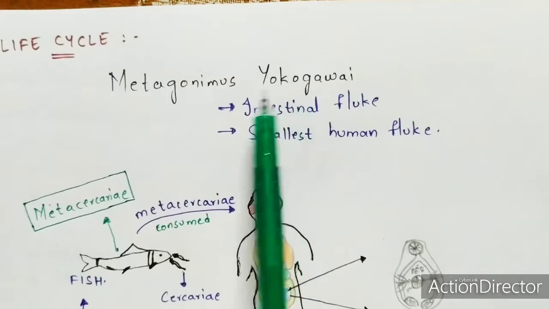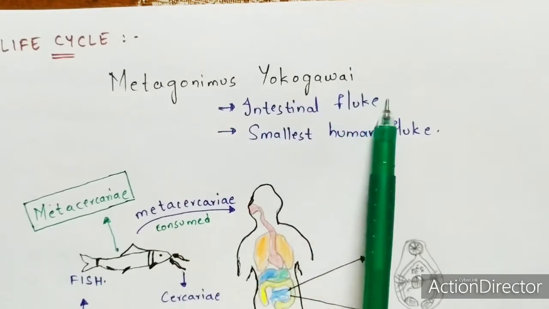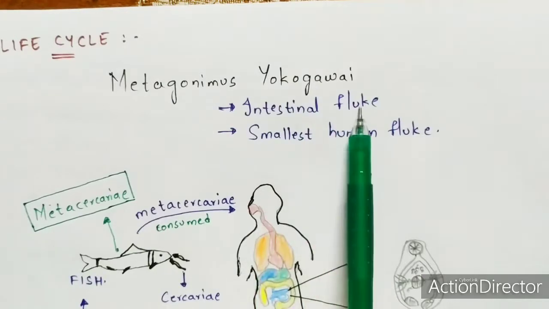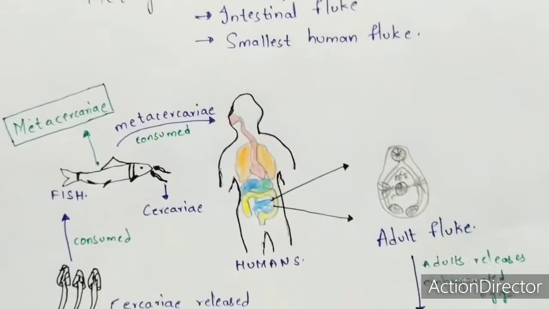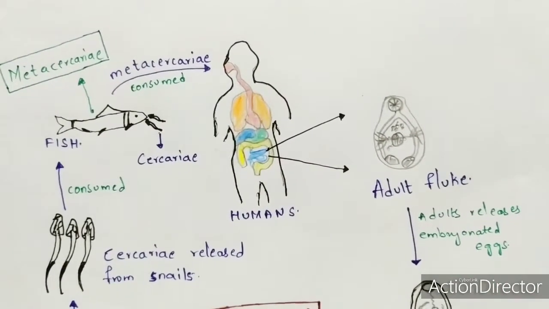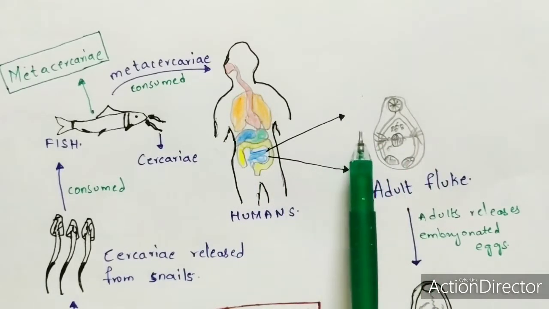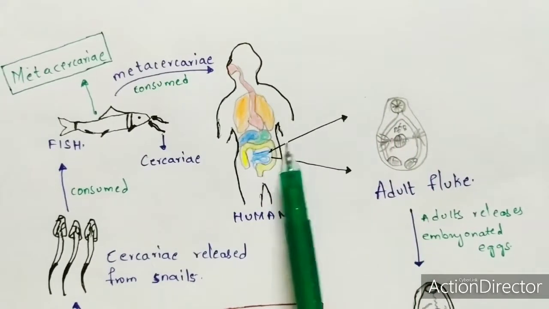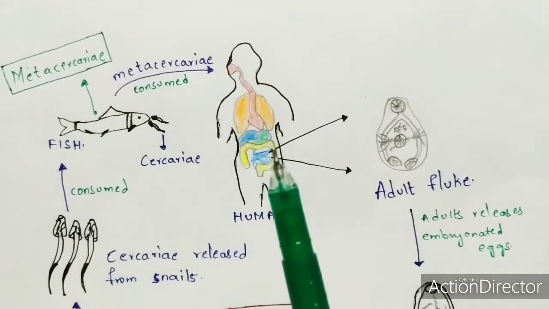It takes so much time for me to spell this word. That's the only reason, for ease, I am writing this as fluke in the life cycle. But remember, the fluke is nothing but the Metagonimus yokogawai. So let us start the life cycle now. The life cycle begins from the human beings. Make sure that the human beings consist of adult flukes. How this adult fluke is present in these human beings, you can know at the end of the life cycle, because it is a life cycle which will get repeated.